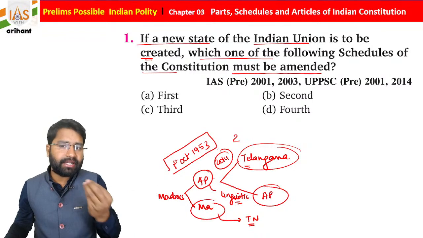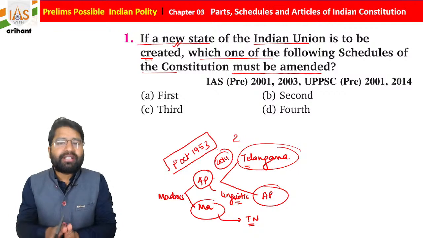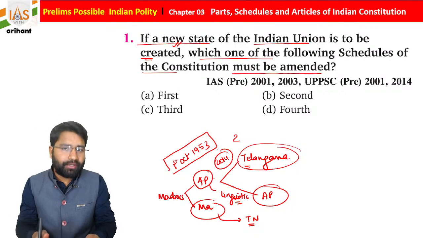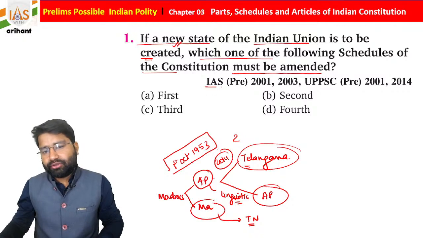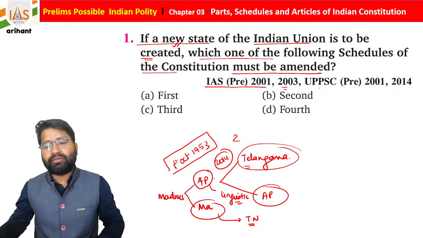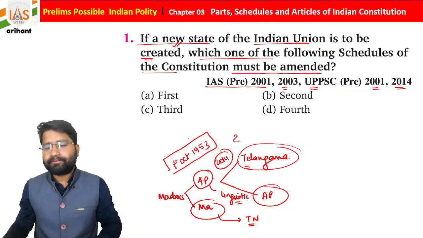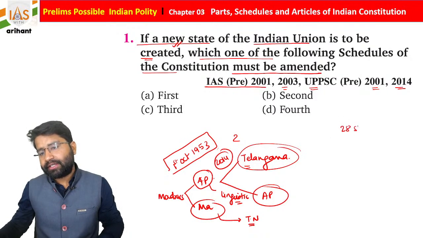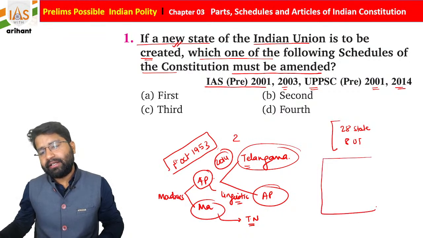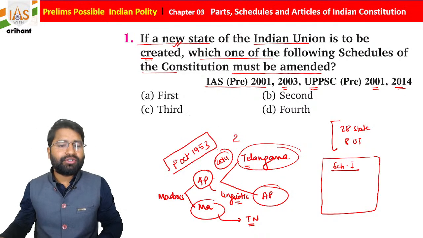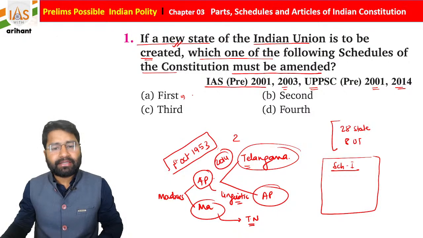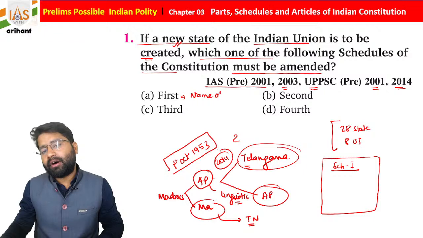So now they are asking a question: if a new state is going to be created, which of the following schedules of the Indian constitution is going to be modified? This question was in IAS pre 2001-2003, UPPSC pre 2001 as well as 2014. Now students, as you know, we have 28 states and 8 union territories. So they are added in a list, added in a schedule, and this is schedule number 1. And what does the first schedule contain? It contains the names of states and union territories.